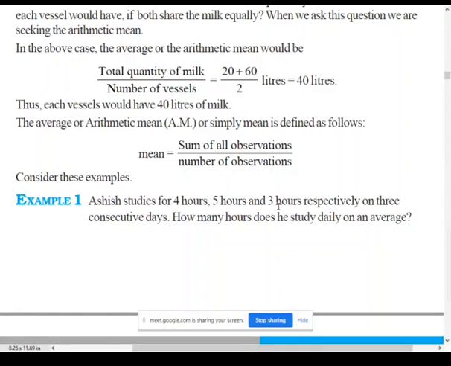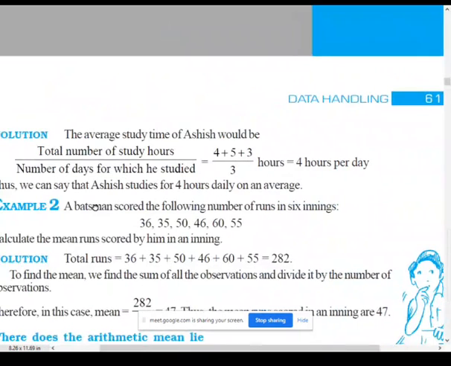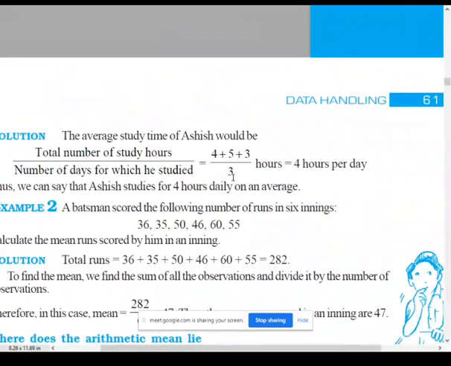When you add 4, 5, 3, you get 12, divided by the number of observations. You are adding 3 numbers. So on dividing 12 by 3, your answer would be 4 hours. So on an average, you will be studying 4 hours per day.